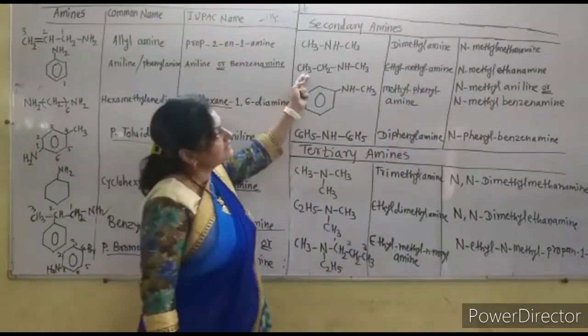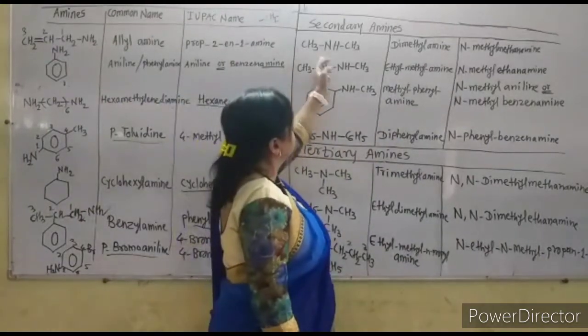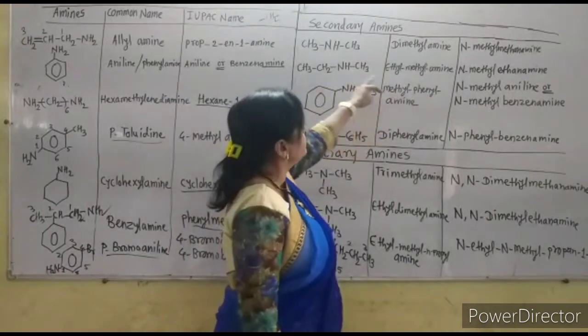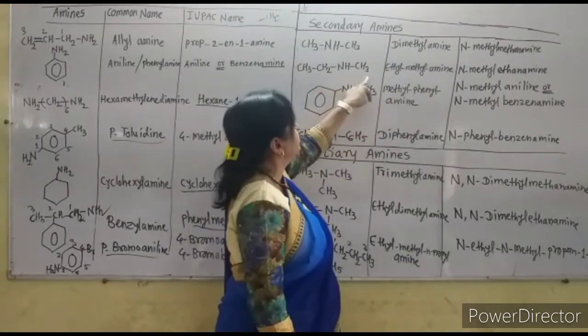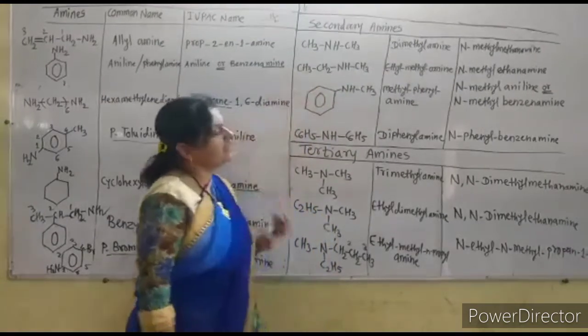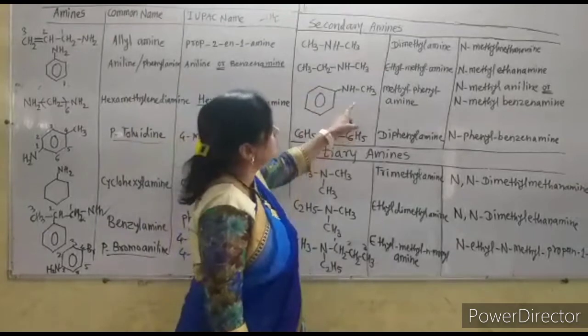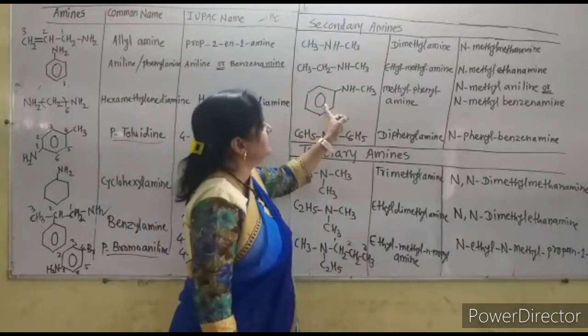Now this is a very simple secondary amine, ethyl methyl amine, but the IUPAC name is given as N-methyl ethanamine because this is the larger alkyl group. Now see this is also the methyl phenylamine.